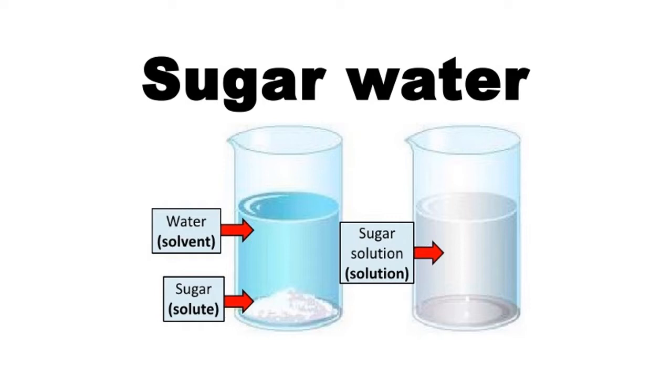Sugar water. Now, this is one more example. We have sugar, that is the solute available in less proportion. We have solvent, that is the water available in larger proportion. And by mixing these two things, we get a sugar solution.